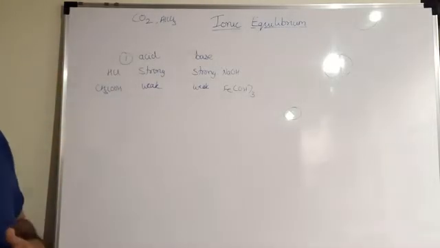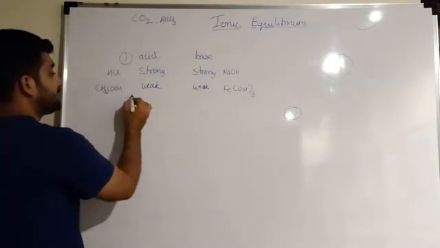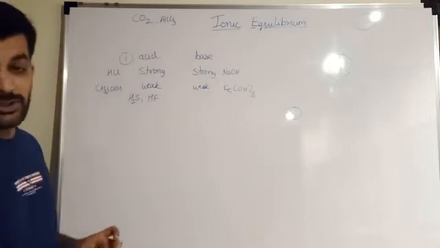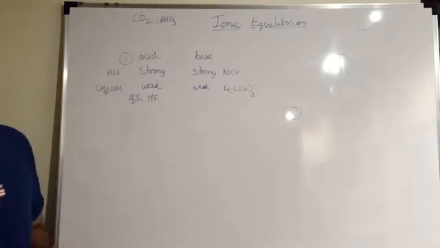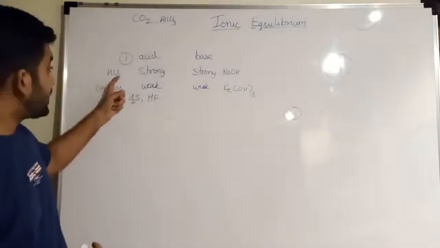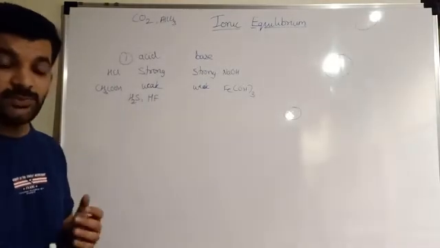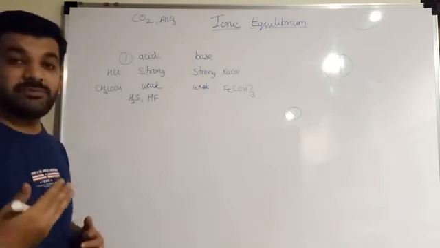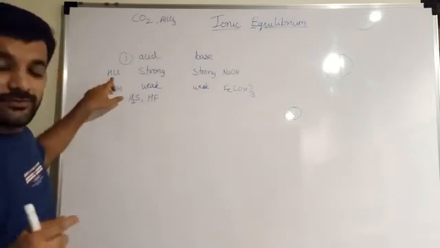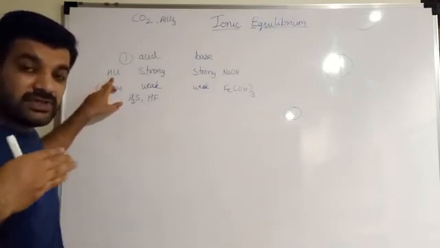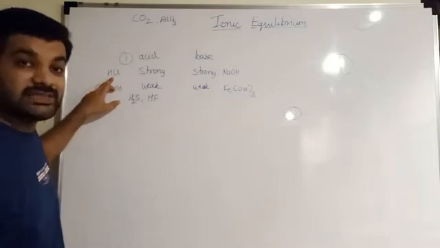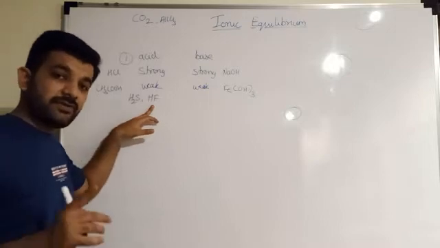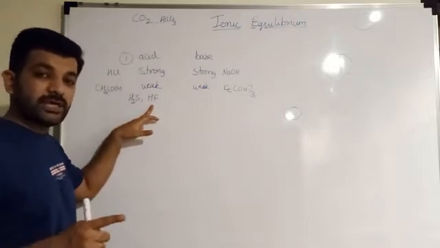H2S and HF are examples of weak acids. These are all monoprotic acids. Monoprotic acids are those which have only one hydrogen that can be donated. For example, HCl has only one hydrogen, which will act as H+. Hence it is known as a monoprotic acid.